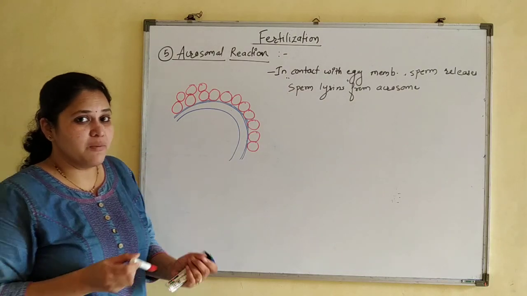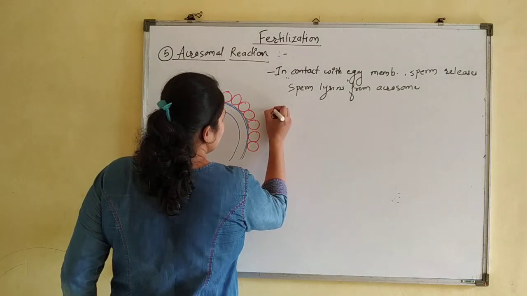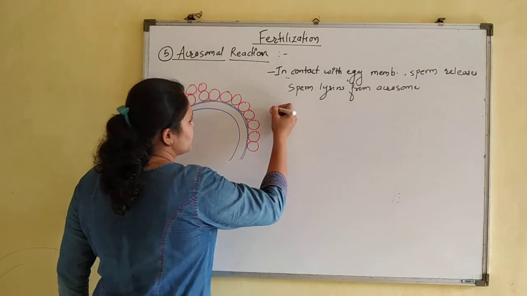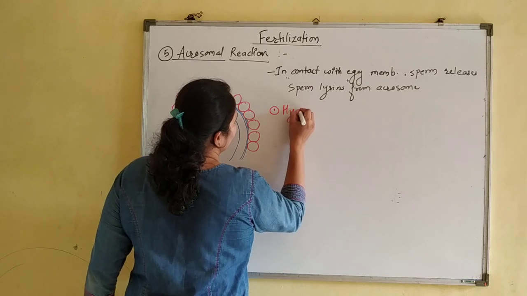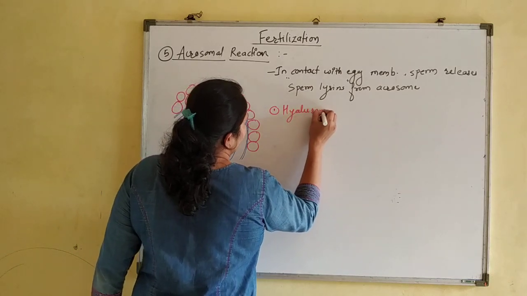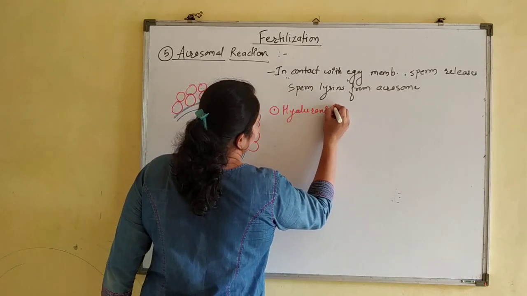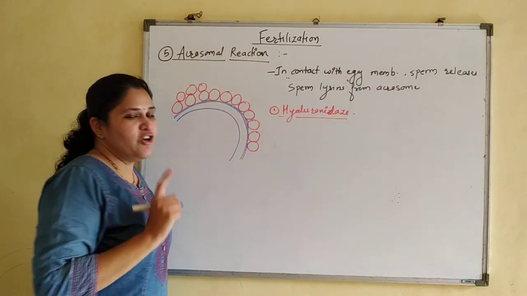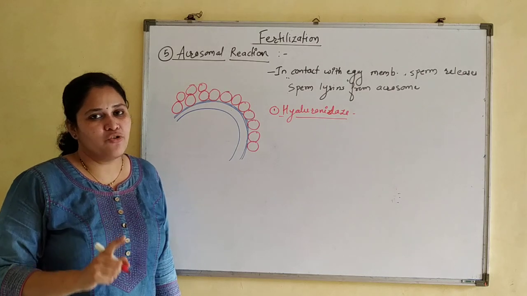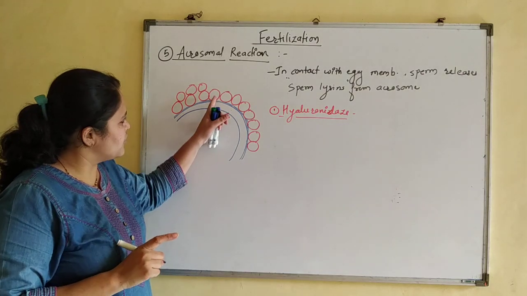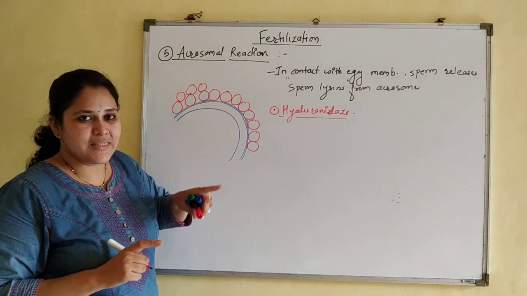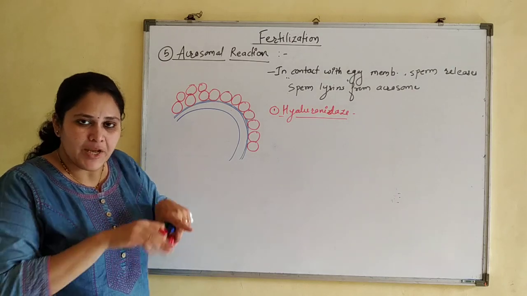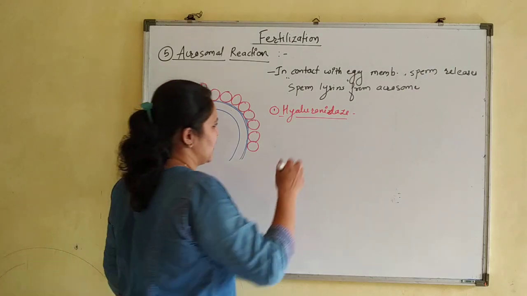Now which are those sperm lysins? 3 sperm lysins we discussed. The first one, hyaluronidase. Now what does hyaluronidase do? It acts on the hyaluronic acid, which is a cementing material between the cells of the corona radiata, and just separates out those cells.